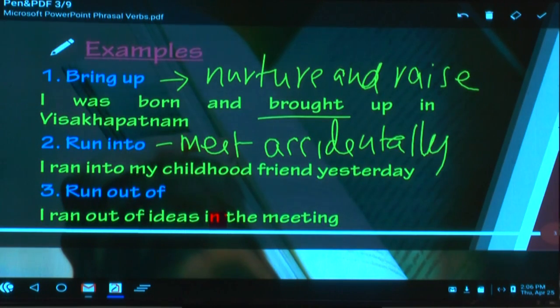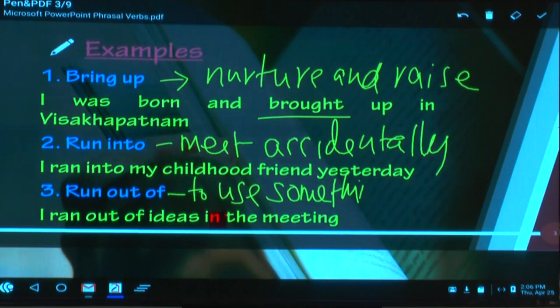What is the example here? I ran into my childhood friend yesterday, which means I met him by chance, unexpected. Run out of means to use something completely. I ran out of ideas in the meeting.